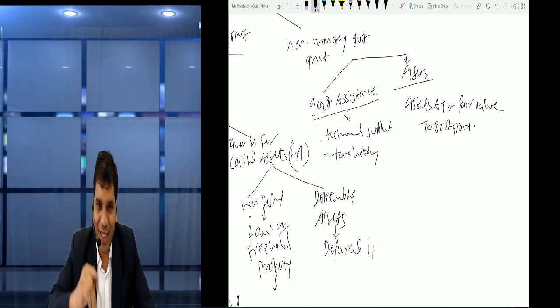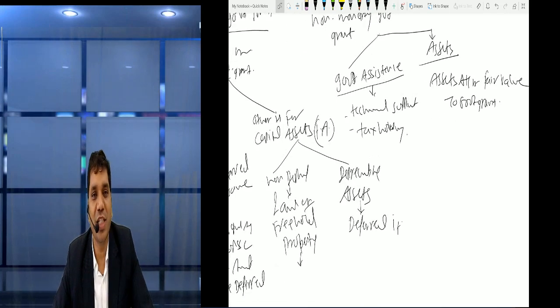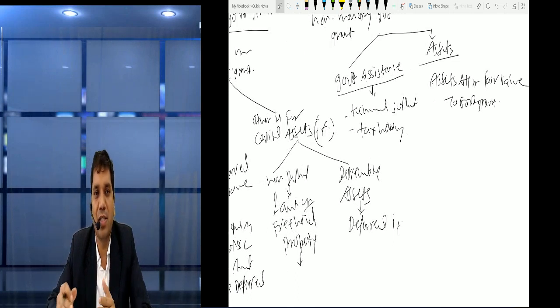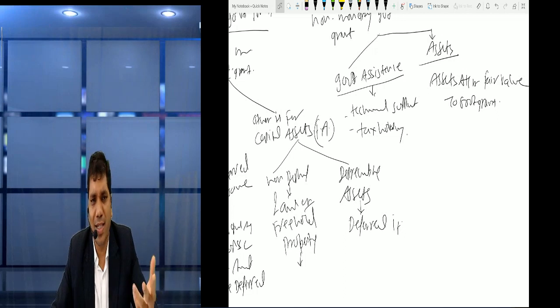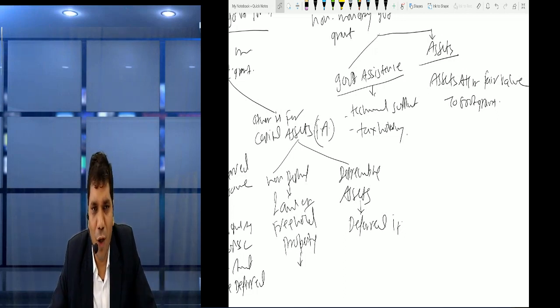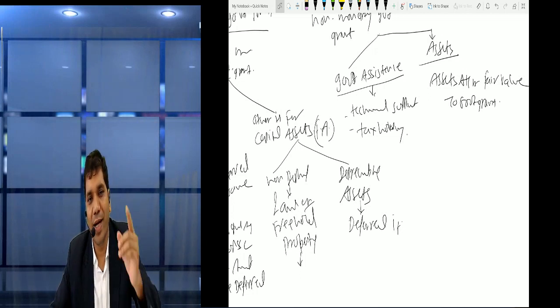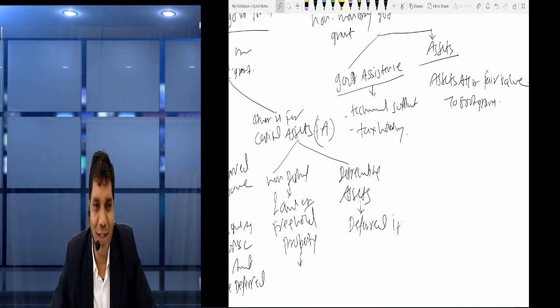Okay. एक बार repeat करेंगे non-monetary का friends. Government assistance needs to be disclosed only, like we have been given free technical service or free technical support, marketing support, guarantee, tax holiday, etc. And if they had given assets free of cost, then we will record it at fair value and it will be assets account debit to government grant at fair value.